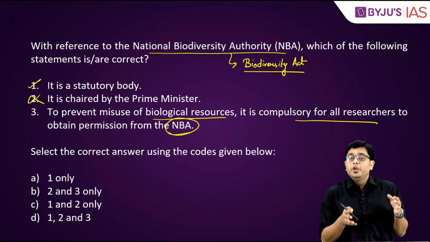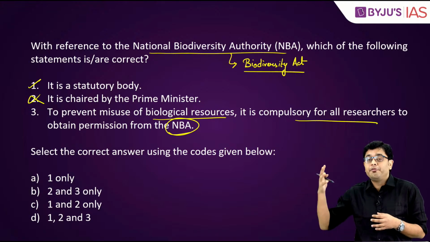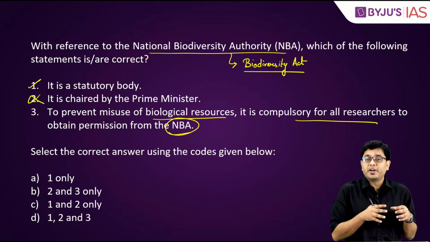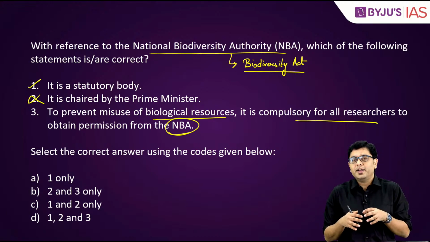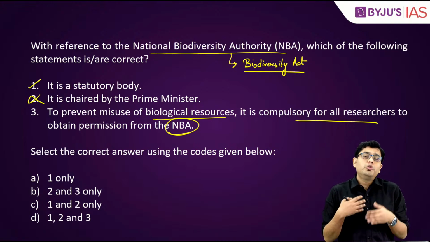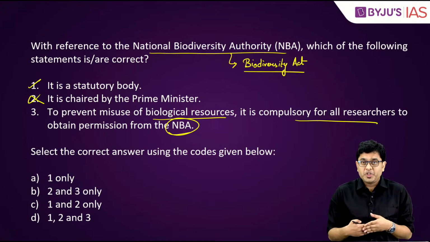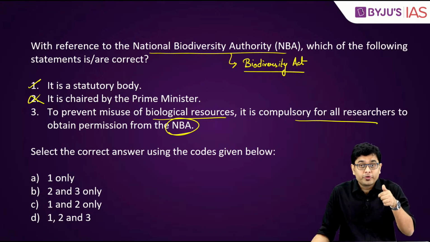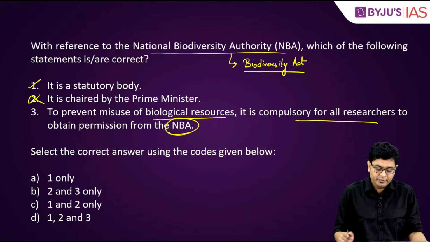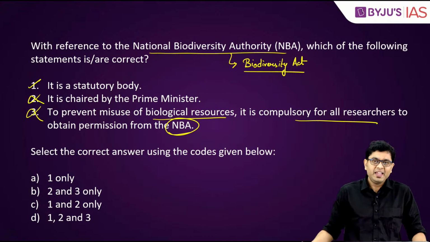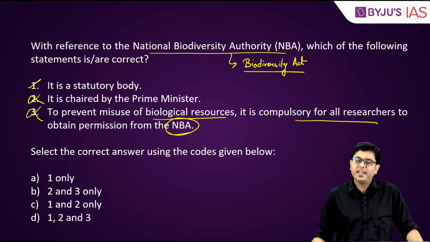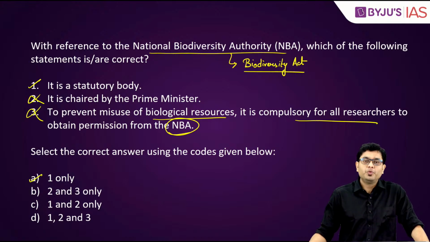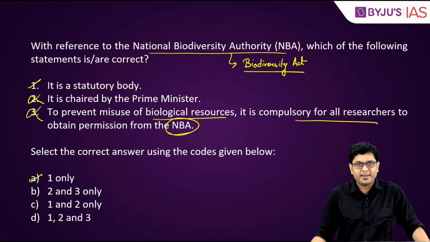Even if, let's suppose, you as an individual are collaborating with certain institutes or research organizations of various other countries, there also you don't always have to take permissions unless you are actually conducting research, let's say in a core zone of a protected area, etc. So, that is where this is incorrect. You don't always have to take permissions for that. So, that makes option A, that is one only, as the correct answer.